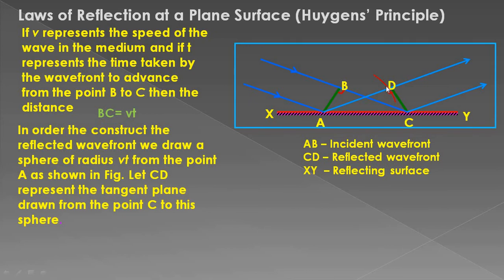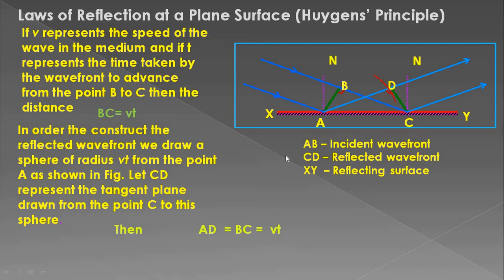Let CD represent the tangent plane drawn from the point C to the sphere. Then AD will be equal to BC will be equal to Vt, because the same time is being taken by the wave to reach from B to C. The same is the time taken by the wave from reaching from A to D. So in these two triangles BAC and DAC, it is quite visible that BC and AD are equal to each other.